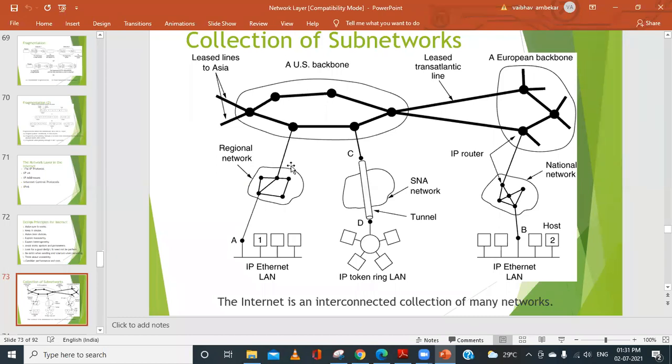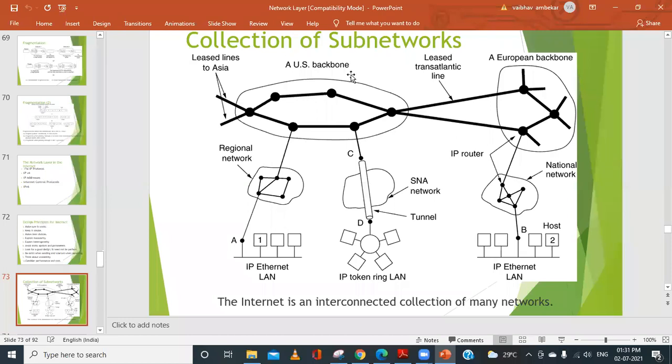So when the information is being transferred, it will go through different transmission lines, different routers, or different subnets, and it will pass through different routers and then reach the destination.